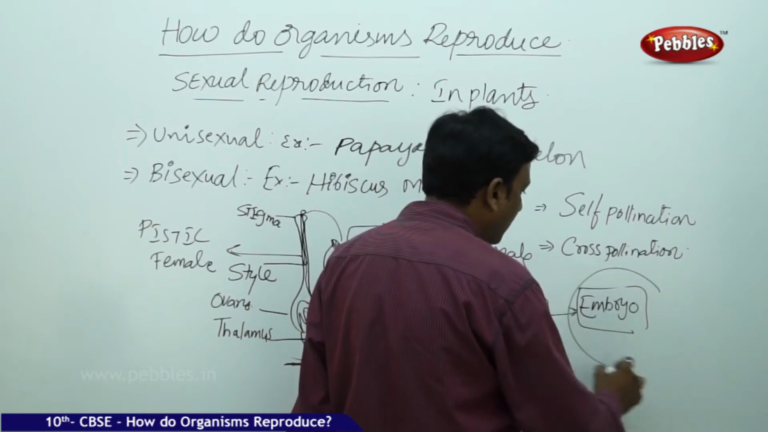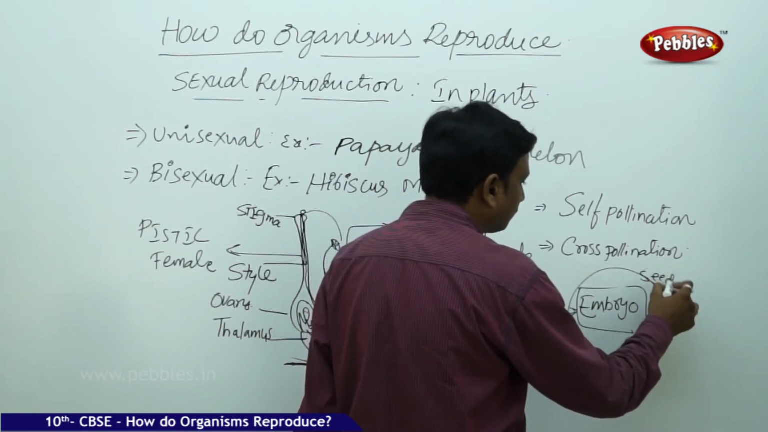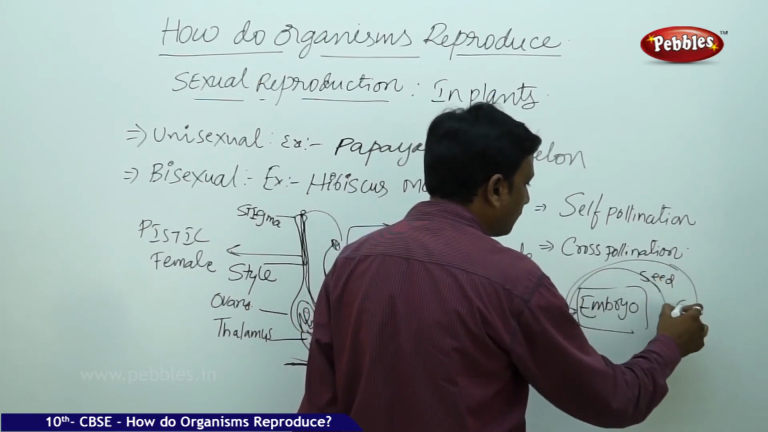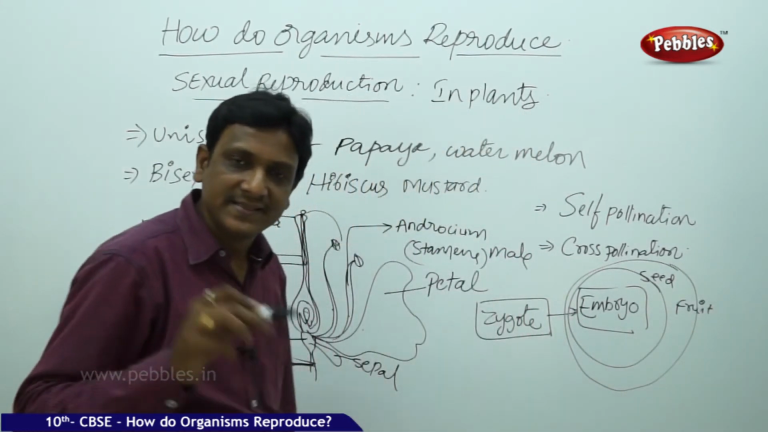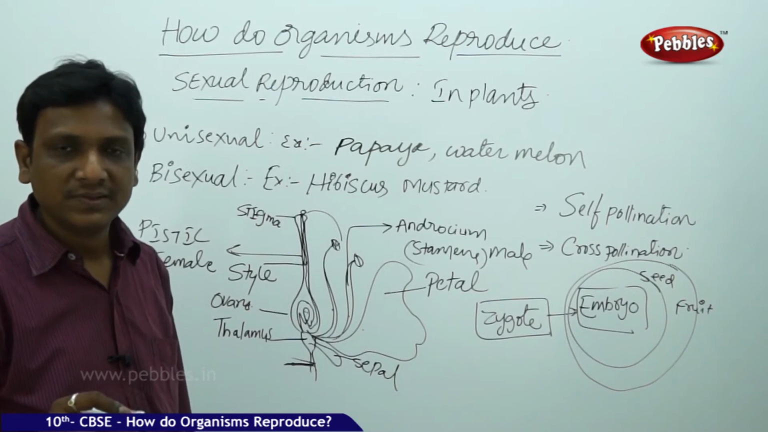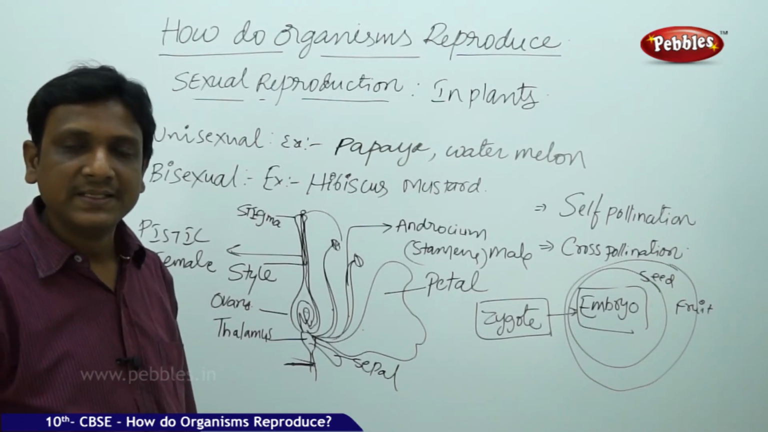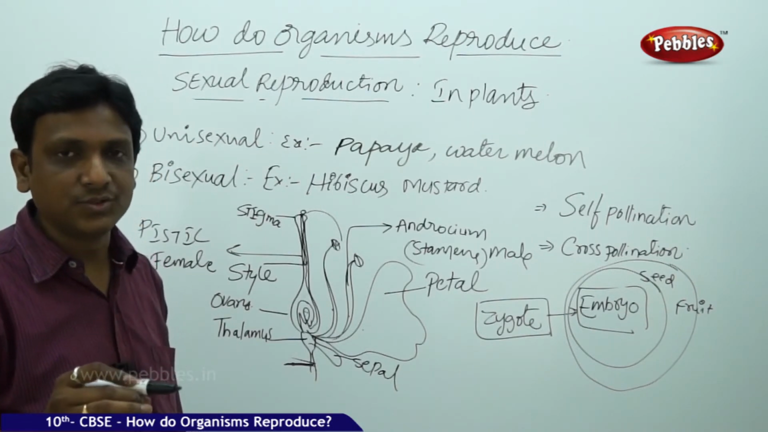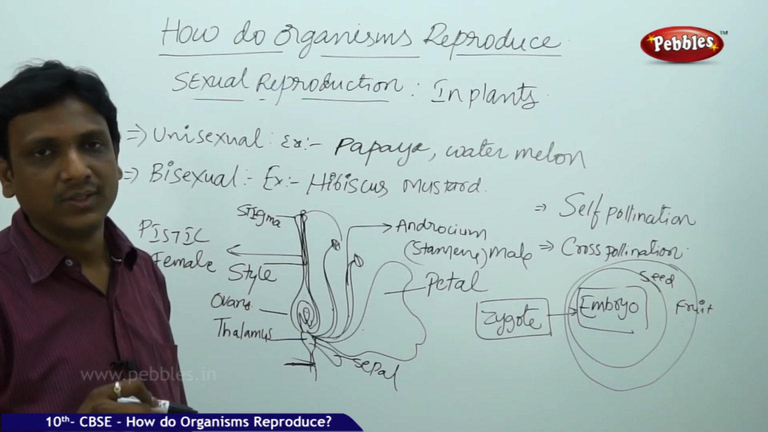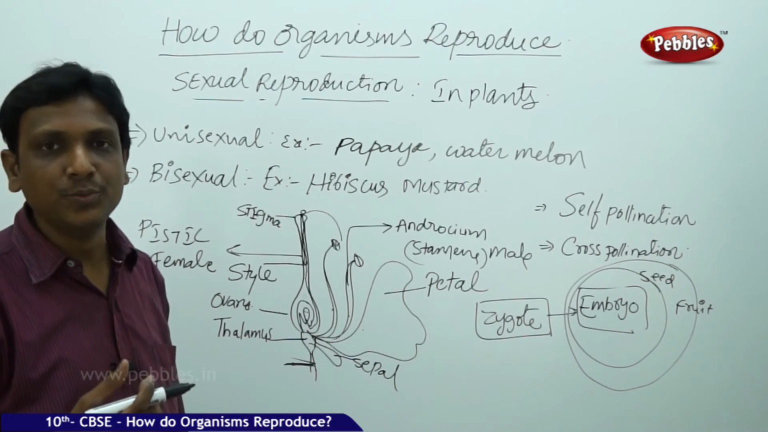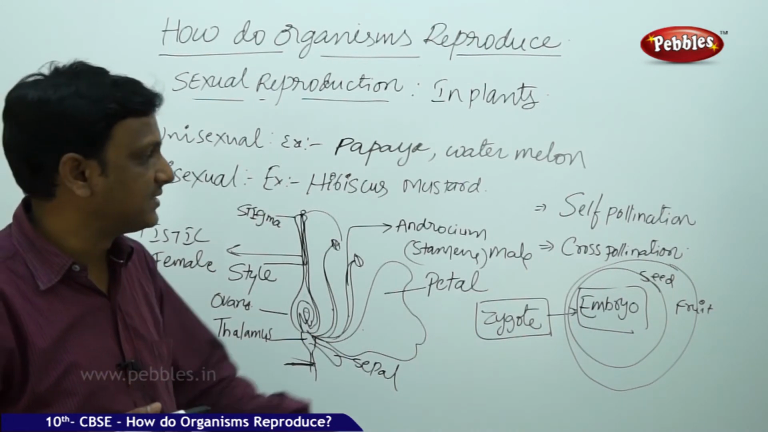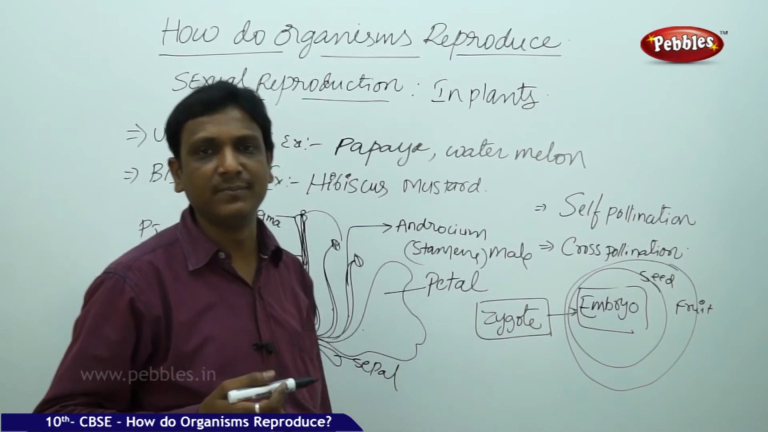The embryo is covered by the seed. The seed is covered by the fruit. So the fruit consists of seed. The seed consists of embryo, but the seed does not contain only the embryo. The seed contains the embryo and cotyledons to provide food to the embryo. Once the seed is planted, the embryo starts growing into a new plant by using the materials present inside the seed. You call it germination.